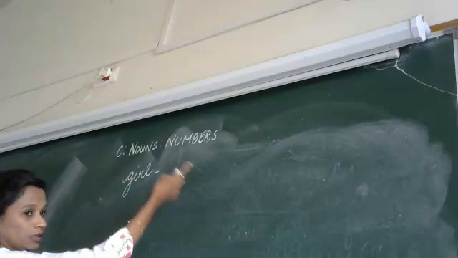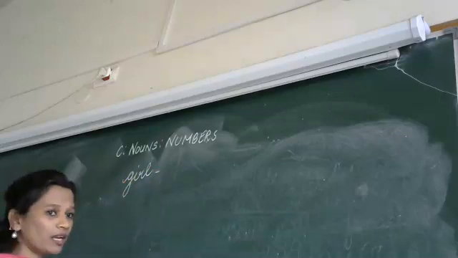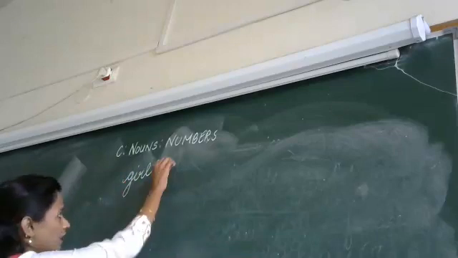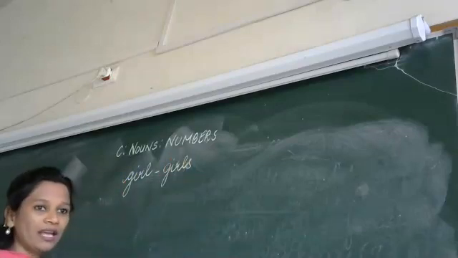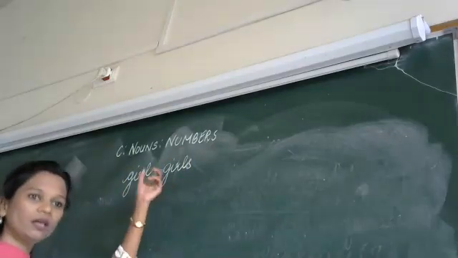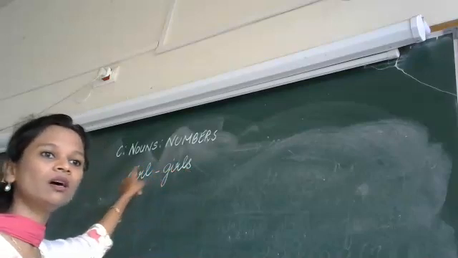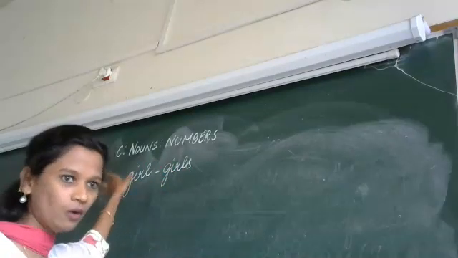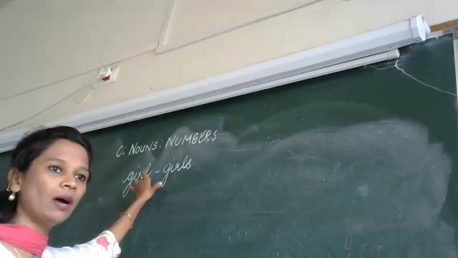Singular. If I have to make it plural, what should I write? I write the same word. What do I need to add here? I need to add an S. To make it a plural noun, I need to add S to the singular word. Girl is a singular noun. Girls is a plural noun.